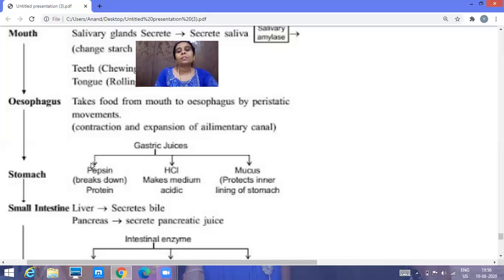Apart from that, the inner lining of the stomach is protected by the mucus. So this mucus will help in the protection of the inner lining of the stomach. You might have heard people complaining of stomach pain, gastric and all. Why? Because of the excess production of HCl. When hydrochloric acid is produced more, what happens? The people will suffer from a burning sensation in the stomach.